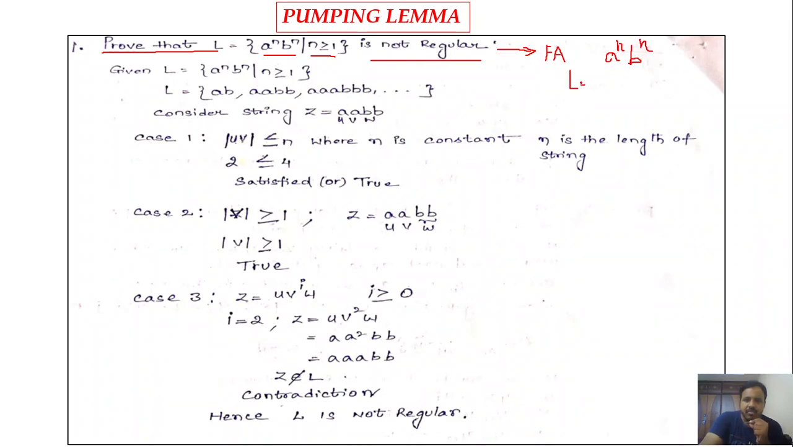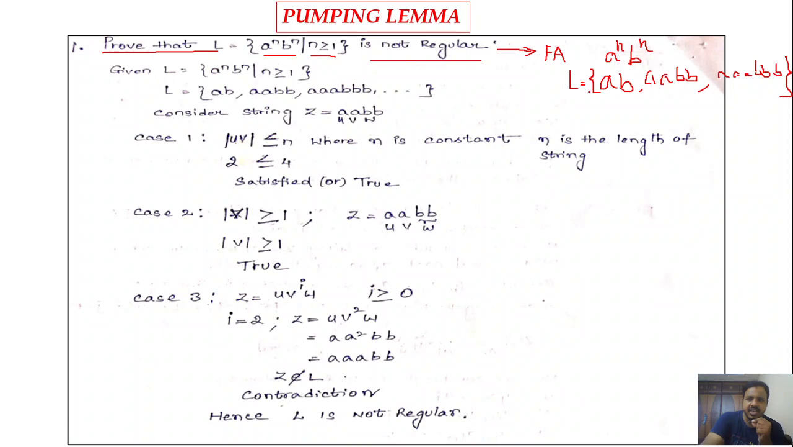So here what are the possible strings for this particular language? ab, okay, 2 a's, 2 b's, 3 a's, 3 b's, likewise, okay, 3 a's, 3 b's, 4 a's, 4 b's.